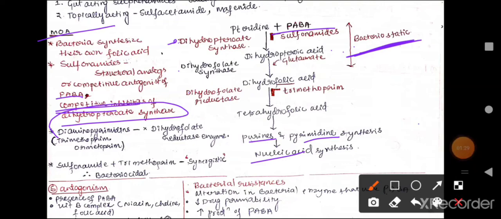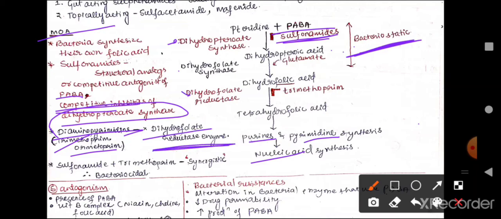To avoid the escape of bacteria from the action of sulfonamides, these sulfonamides are combined with diaminopyrimidines such as trimethoprim and ormetoprim. These diaminopyrimidines are capable of inhibiting the dihydrofolate reductase enzyme.